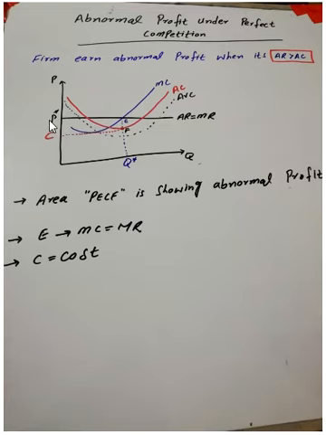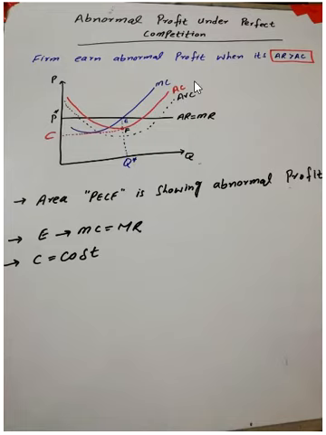The area PCEF is the abnormal profit under perfect competition. As you can see, the average variable cost is below the average cost. So when you are discussing abnormal profit, or shutdown, or losses, the average variable cost will always be below the average cost. What is the reason behind it?